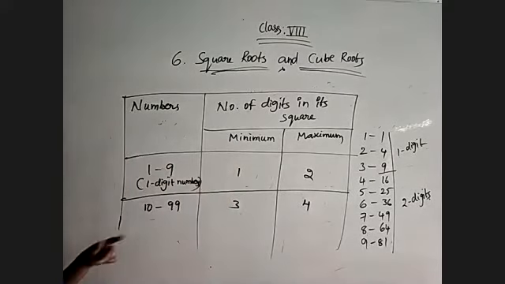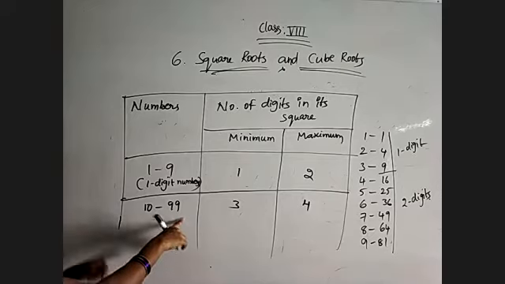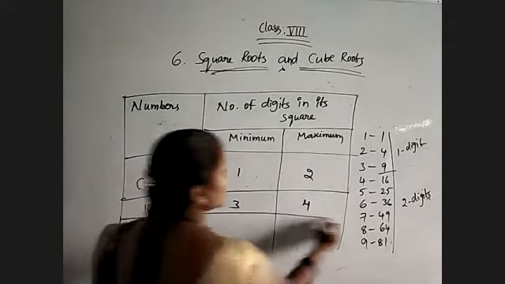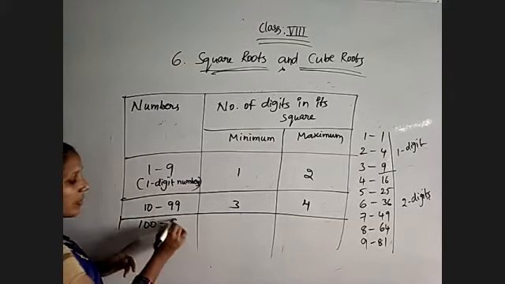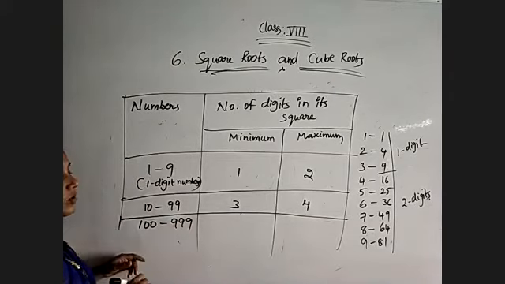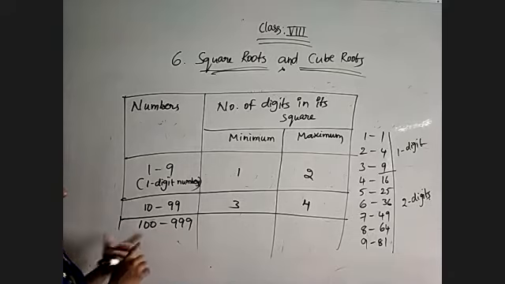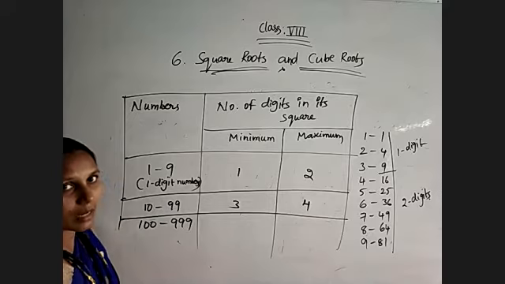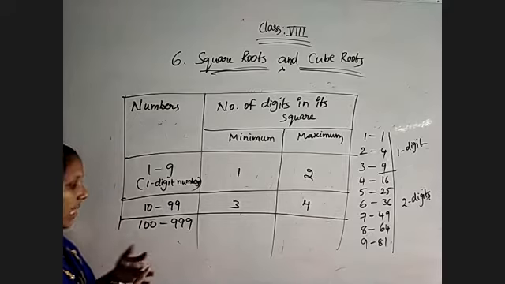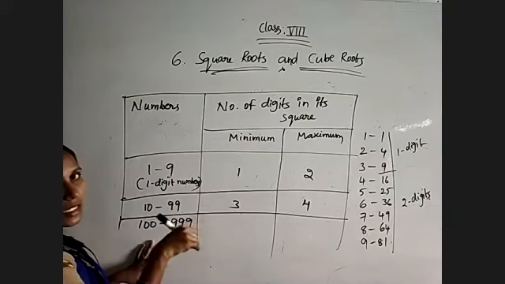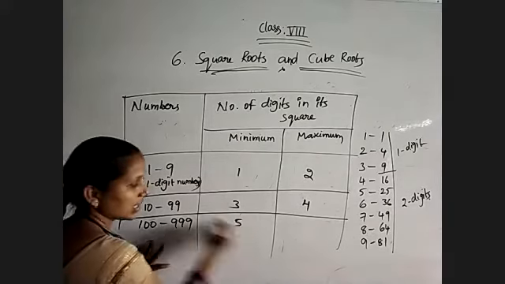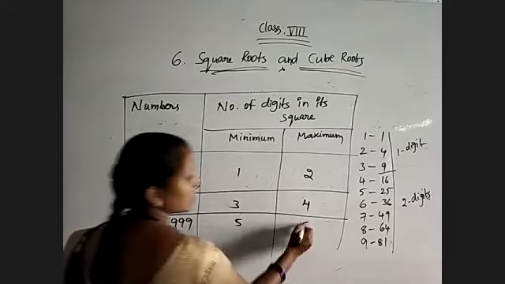If you have any doubt, just check the 99 square value. And coming to the 3 digit number, minimum number is 100, maximum number is 999. So for the numbers lying between 100 and 999, 100 square is 10,000, means 5 digits, and maybe 6 digits.